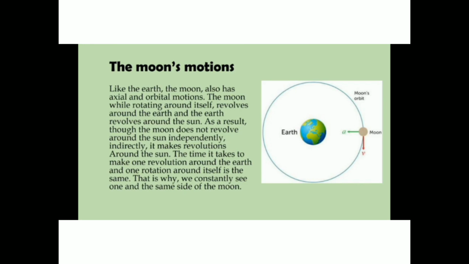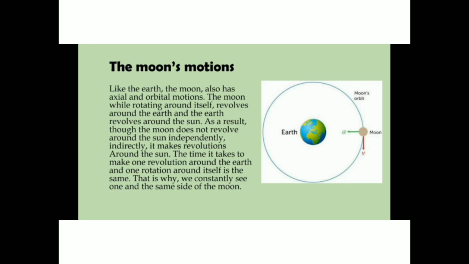As a result, though the moon does not revolve around the sun independently, indirectly it makes a revolution around the sun. Why? Because the moon revolves around the earth, and the earth revolves around the sun. So indirectly the moon also revolves around the sun.